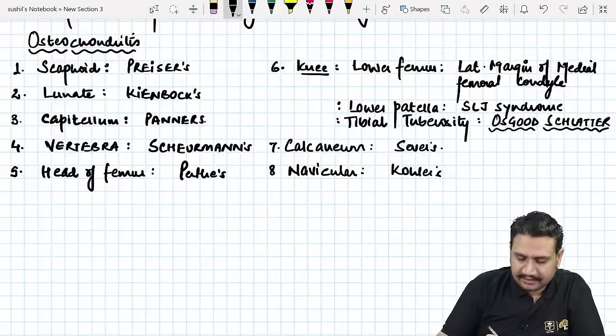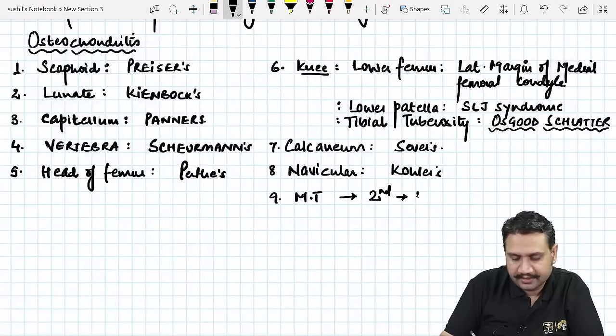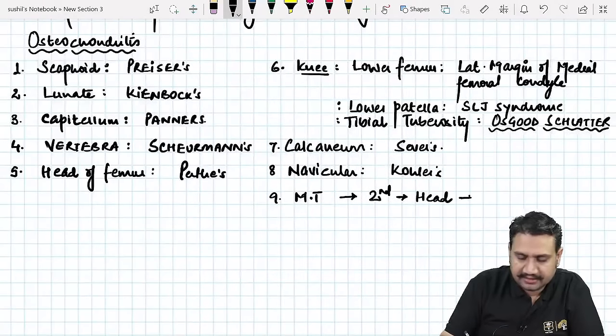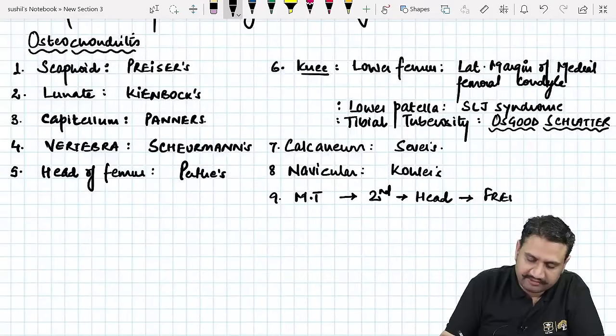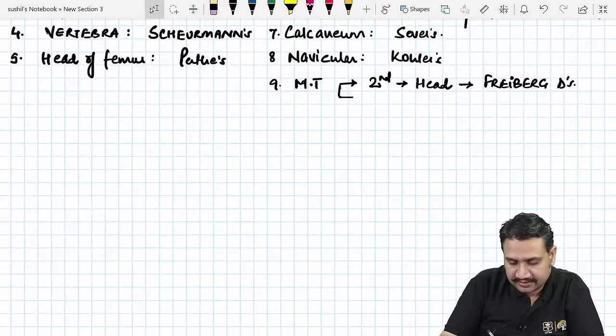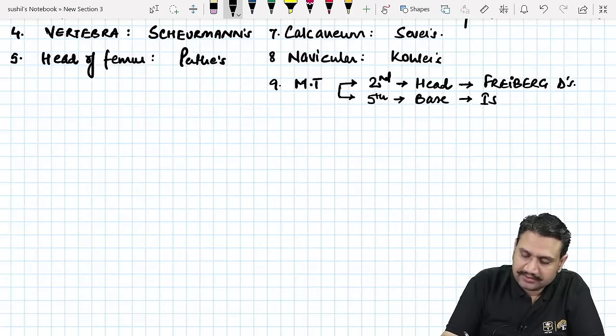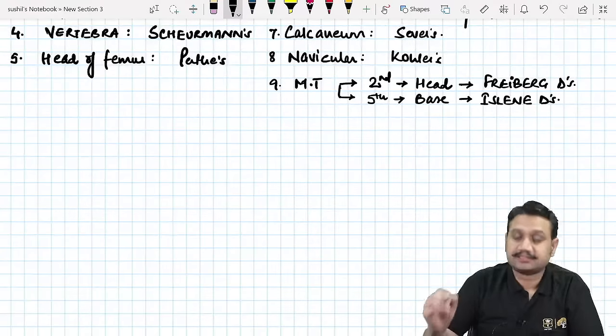Navicular. And number 9 is in the metatarsal areas. The commonest site is the second metatarsal's head, right? This osteochondritis is known as the Freiberg disease. And the osteochondritis at the base of the 5th metatarsal is known as Island disease, right?